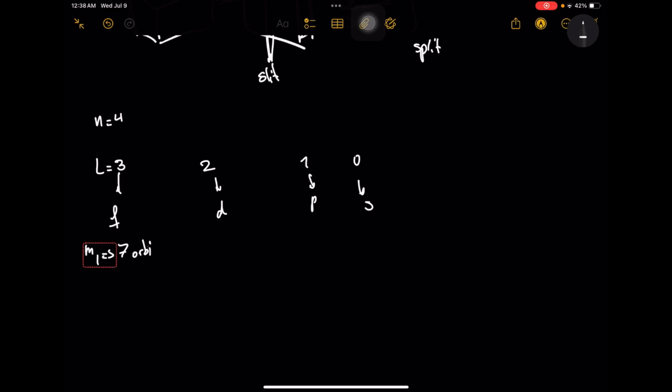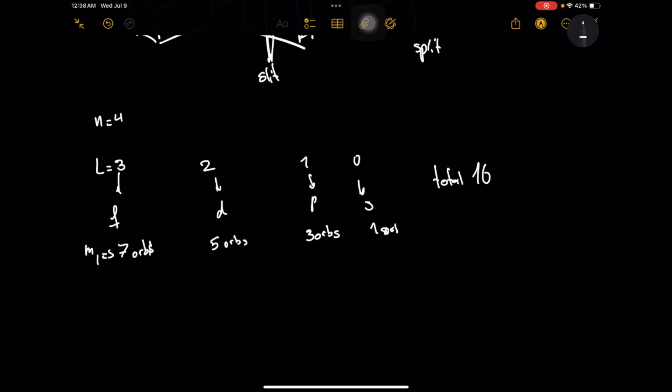For d, we have 5 orbitals. For p, 3 orbitals. And s is 1 orbital. So the total would be 16 orbitals.